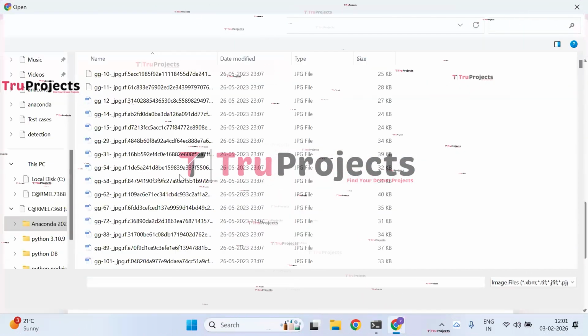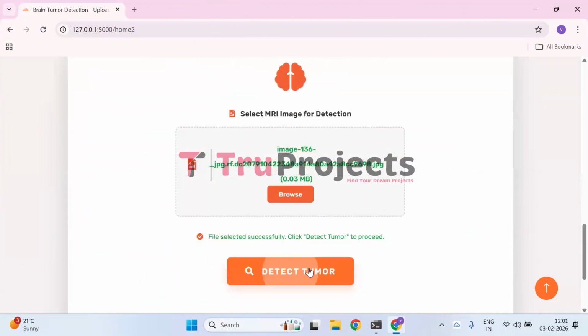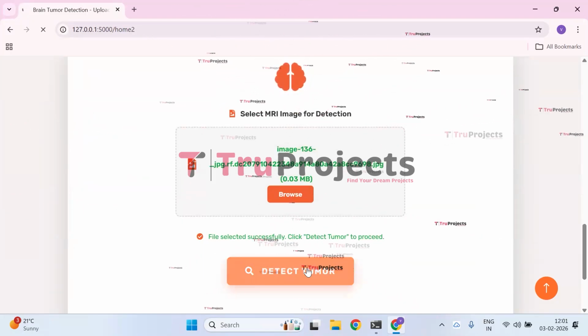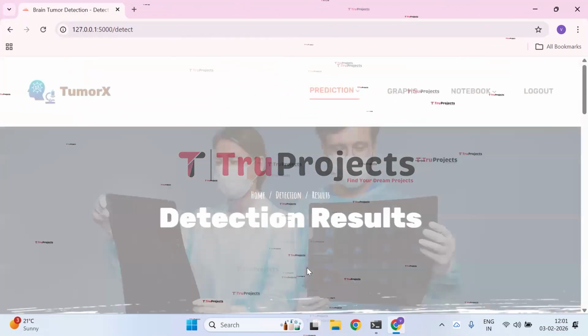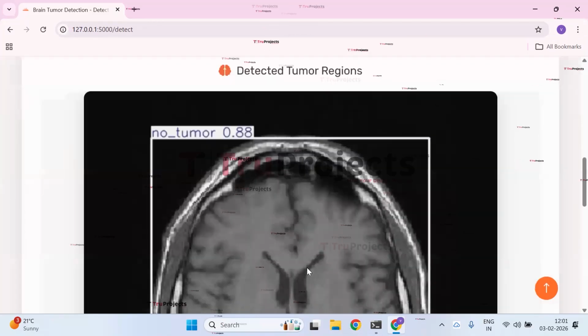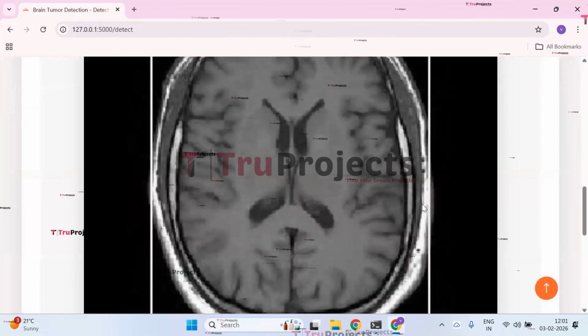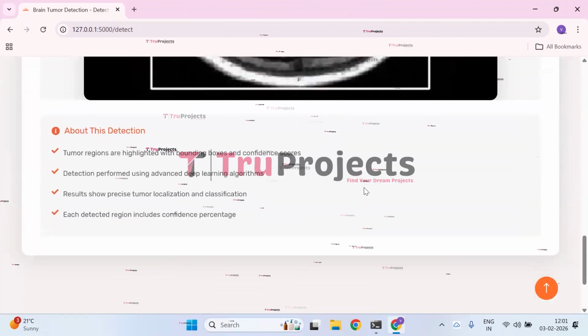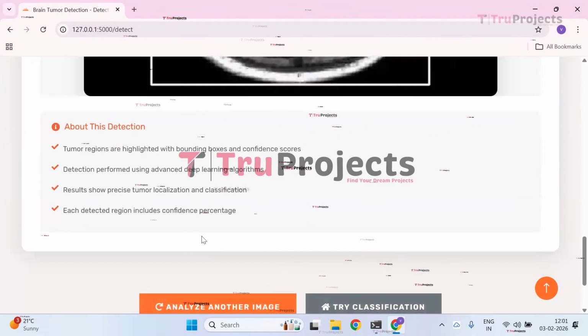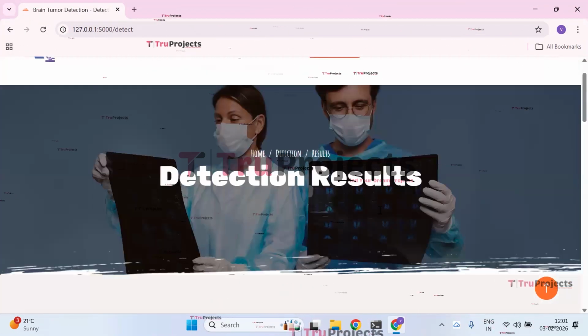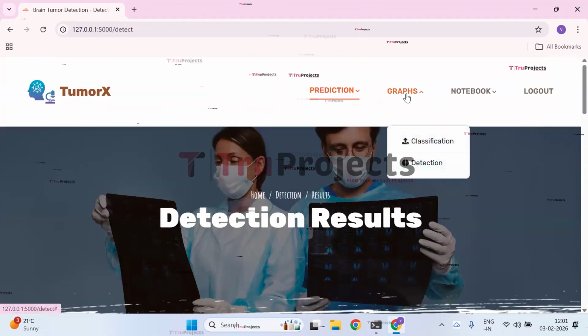browse the image, upload the image, and click on Detect Tumor, so that the given image is pre-processed and the output will be displayed as no tumor has been detected in bounding boxes. The detection is given clear here. And now let us check the graphical representations.